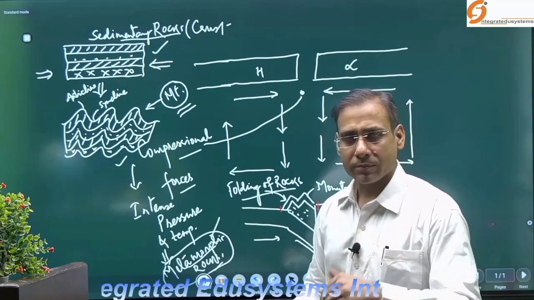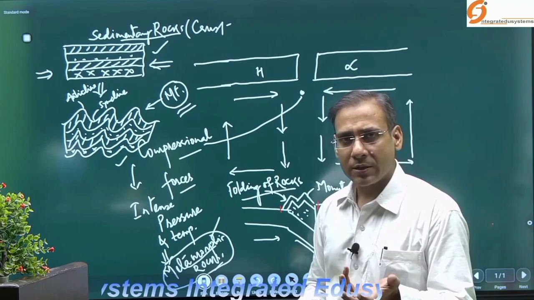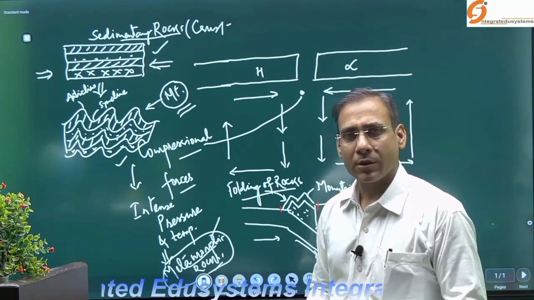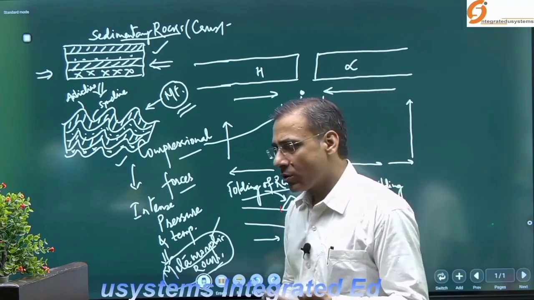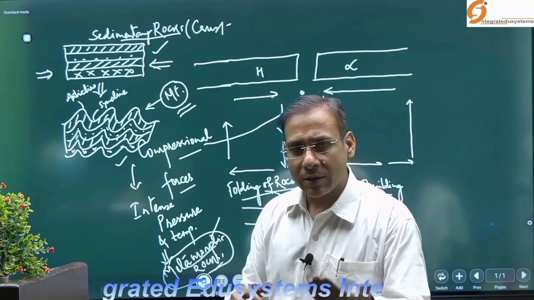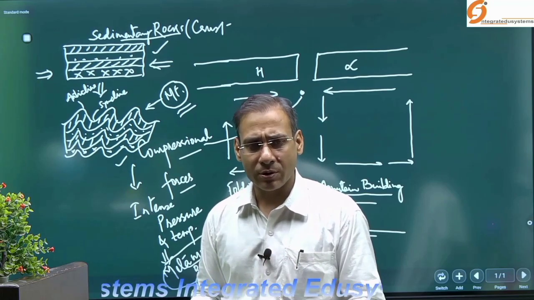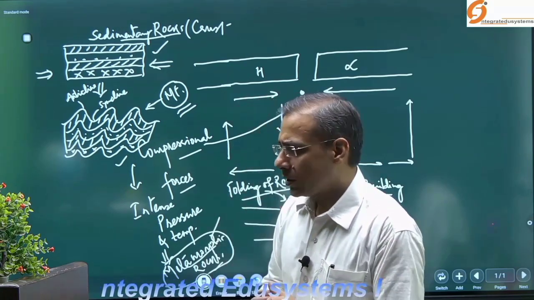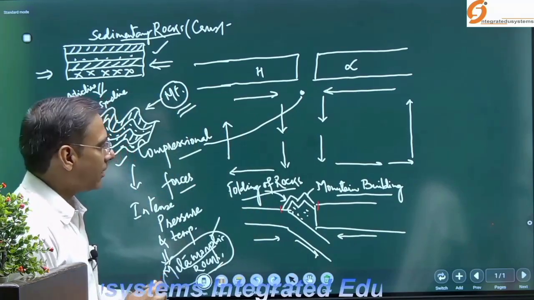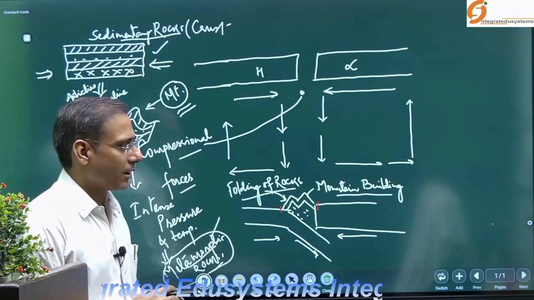And what do you mean by metamorphic? The term metamorphic originated from the word metamorphose, and metamorphose means change of form. Why does the change of form take place? Due to rearrangement of the molecules of rocks. And why does the rearrangement of the molecules take place? Due to intense pressure or heating or temperatures. Further I will explain it in detail. So let's first make this diagram for your basic understanding, and then I will explain in detail.